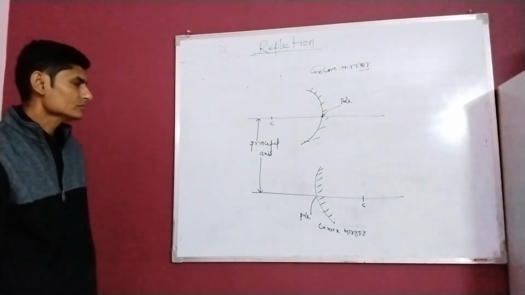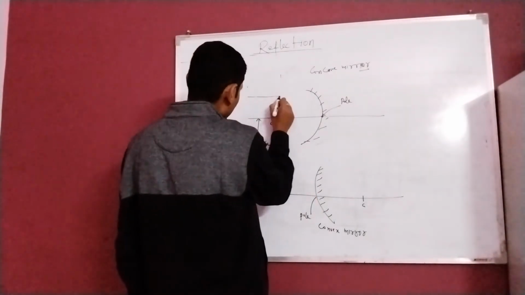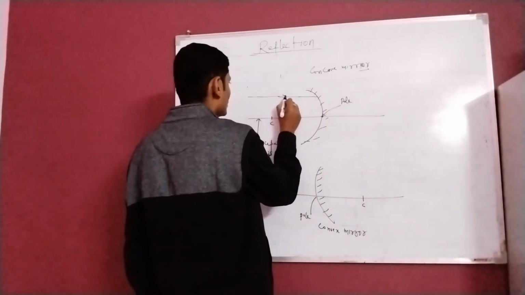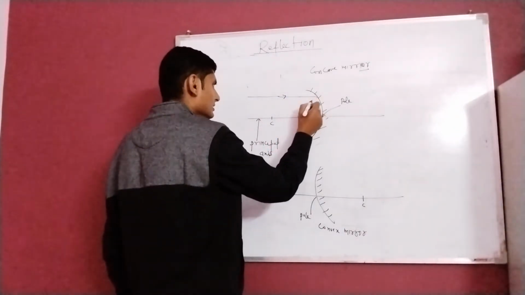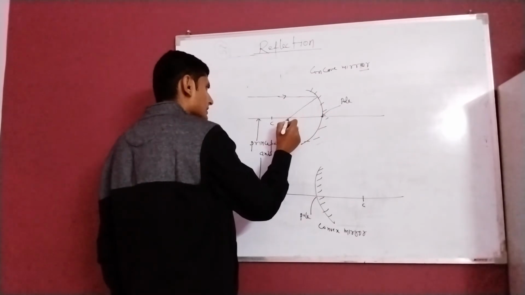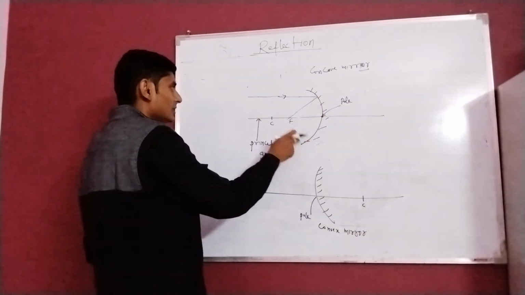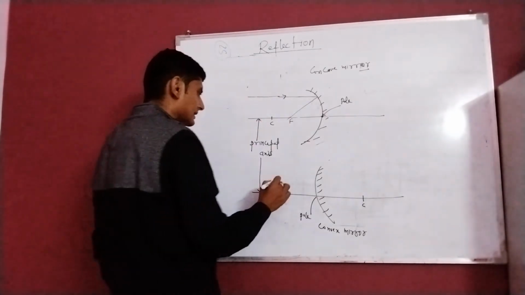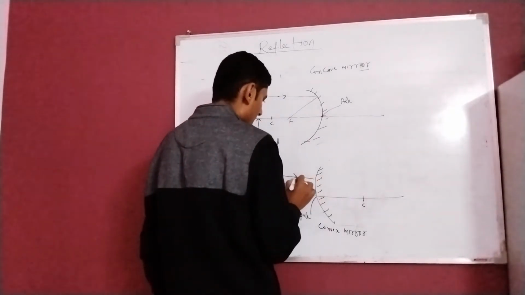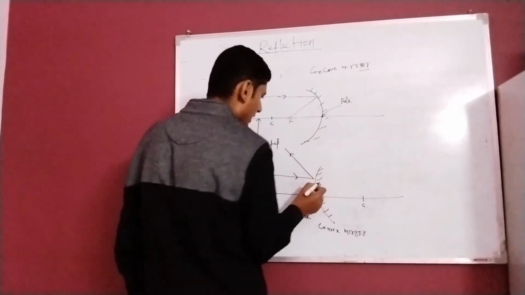Okay, if a parallel ray strikes the mirror, after reflection it passes through a point. That point is known as focus. In case of concave mirror, it truly passes through the focus, whereas in case of convex mirror, it appears to pass through it.